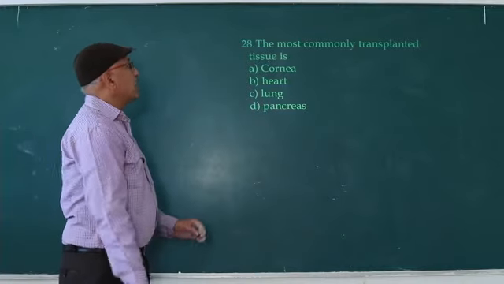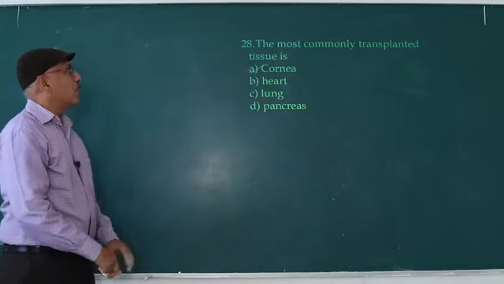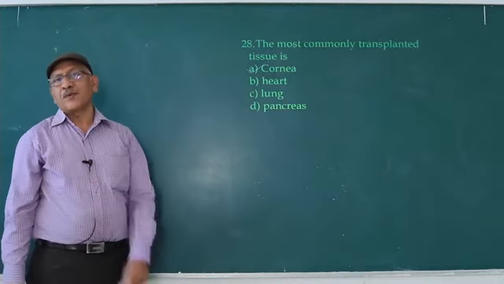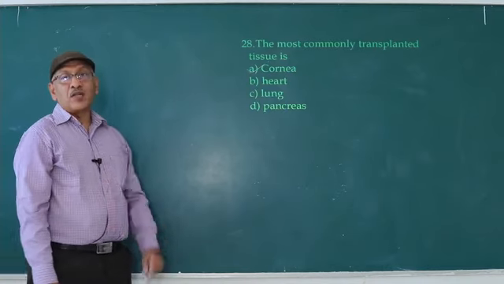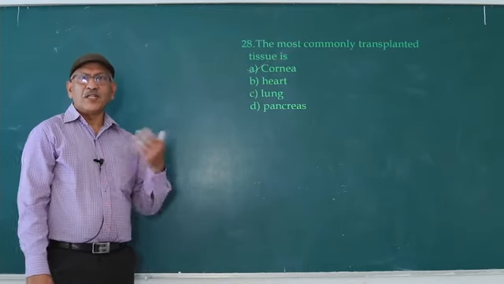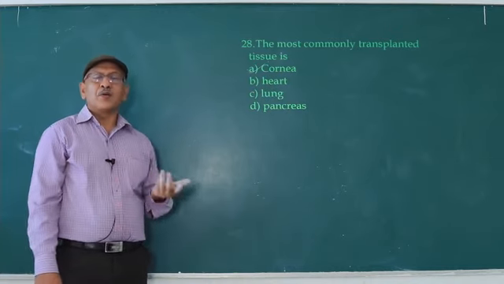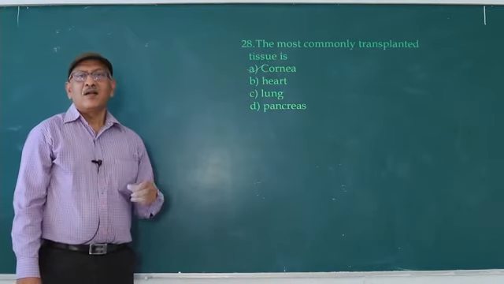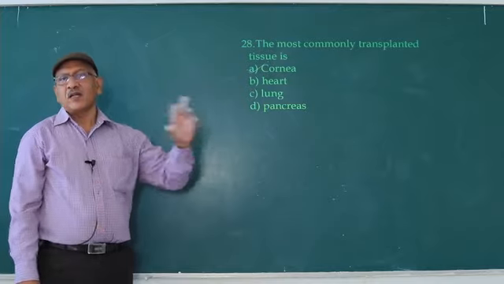The most commonly transplanted tissue is cornea. Why is cornea the most commonly transplanted tissue, and easy also? There is no blood supply, so no antigen-antibody reactions. You already know humoral immunity: antibodies present in the body fluids, blood and lymph, try to destroy the antigen. So there is no blood supply to cornea. That's why cornea is the commonly transplanted tissue, and this transplantation is easy when compared to transplantation of other organs.